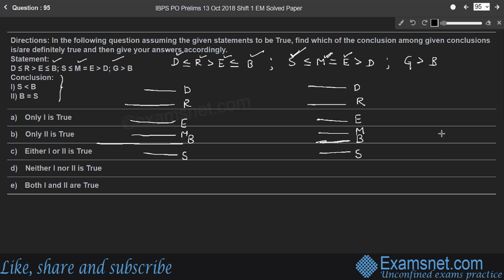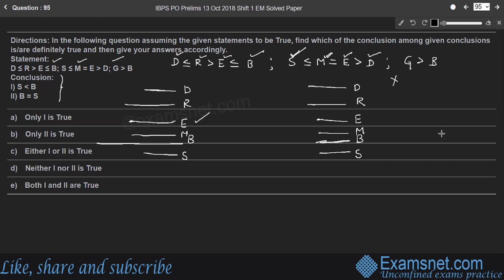S is equal to M, right? So next part, E is strictly greater than D. So the line E is here, which is greater than D. Yes, the condition is satisfied here. Here in case 2, E cannot be greater than D. So let us avoid case 2.